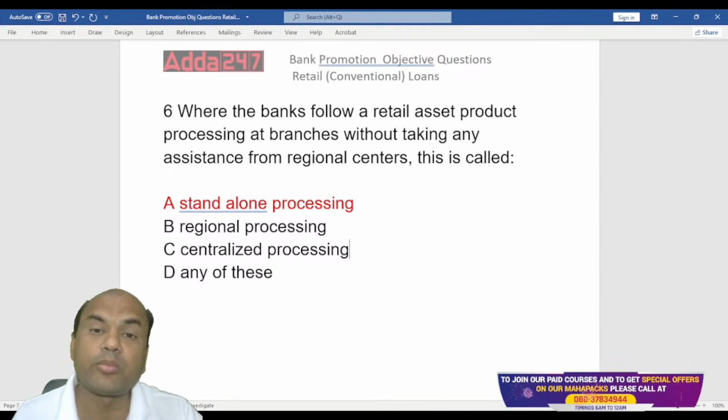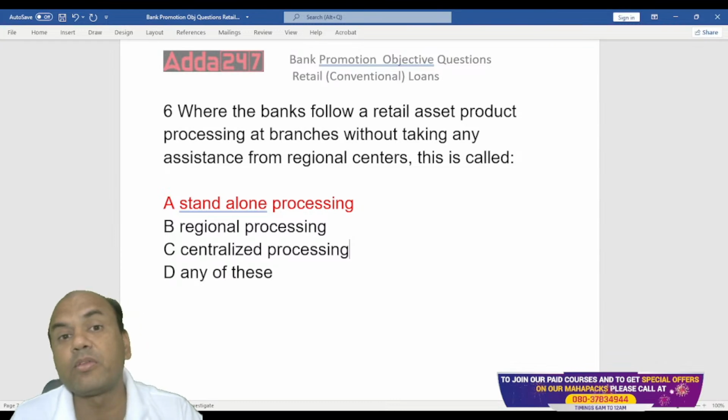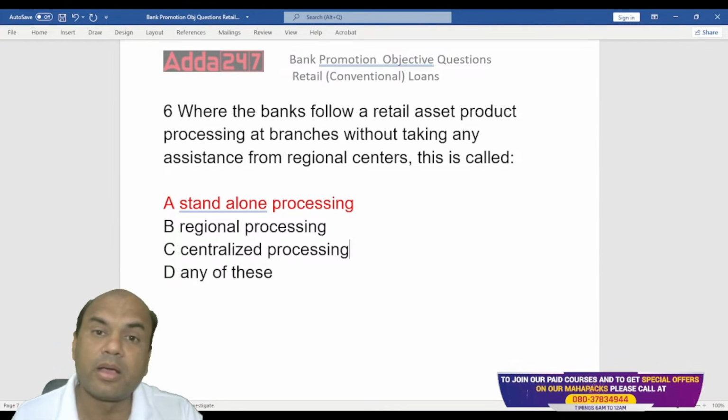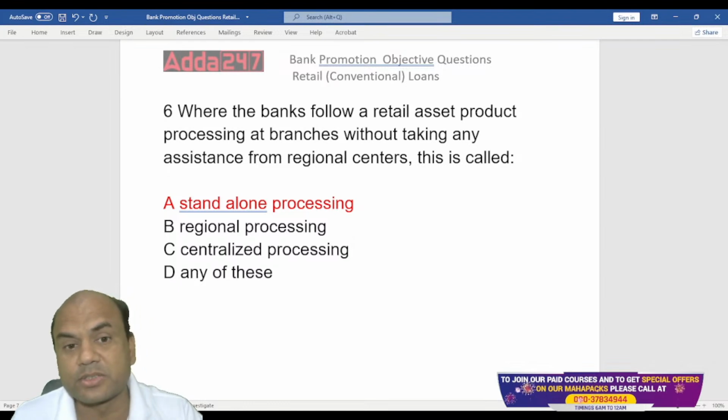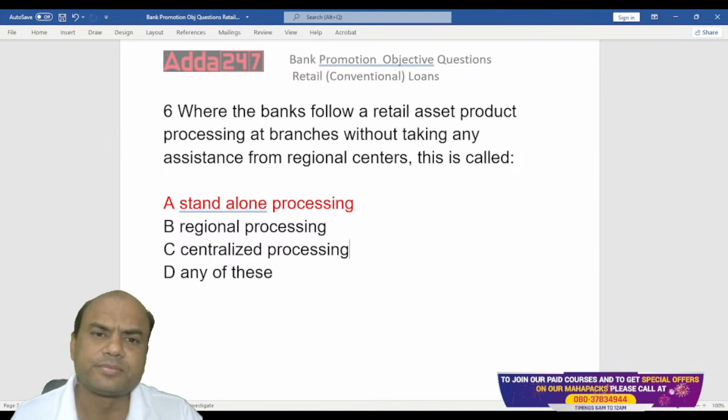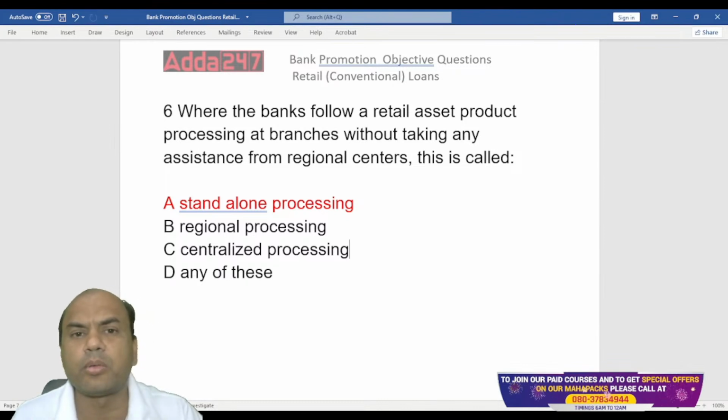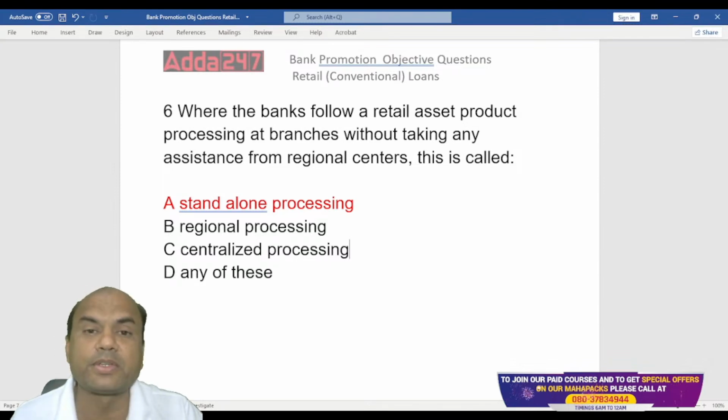So that's why there will be a variance in processing of the loans at various levels. But whenever I am talking of centralized, there will be common features, common processes, common guidelines.